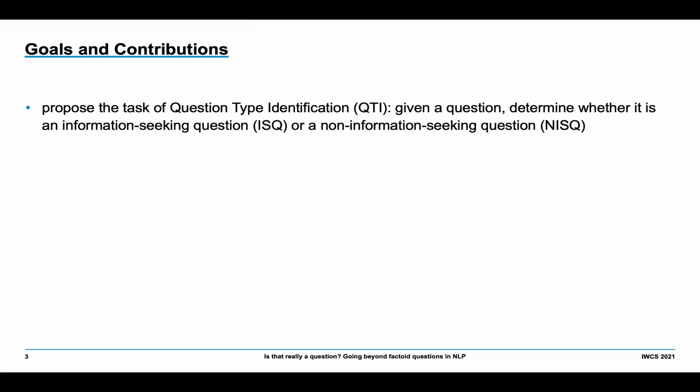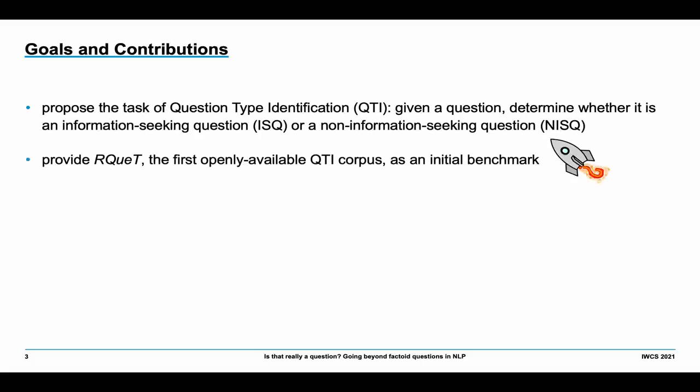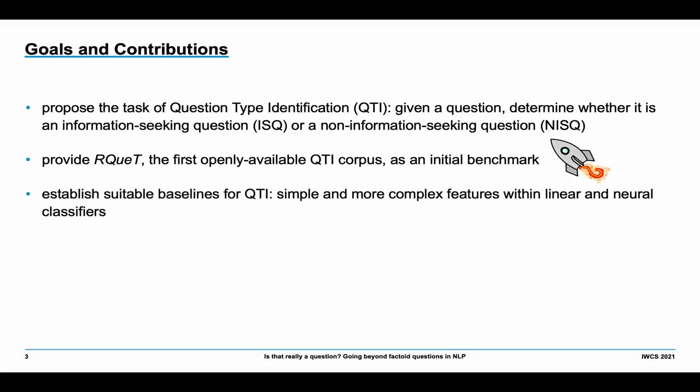Given a question, we want to determine whether it is an information-seeking question or a non-information-seeking question. To do that, we provide Rocket, the first openly available QTI corpus to be used as an initial benchmark. We are also able to establish suitable baselines for the task.